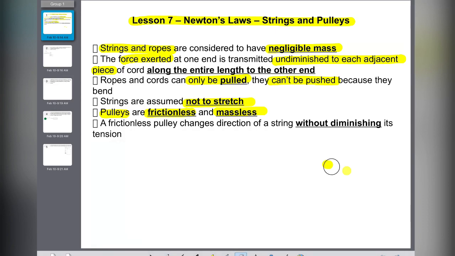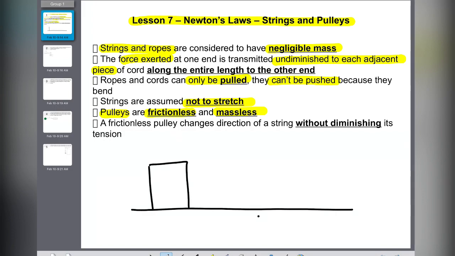Pulleys are all frictionless and massless. With any type of question, string and pulley questions relate very much to the third law. If I have an object connected to another object, the first thing to realize is that this is a single rope, and it experiences a force of tension.